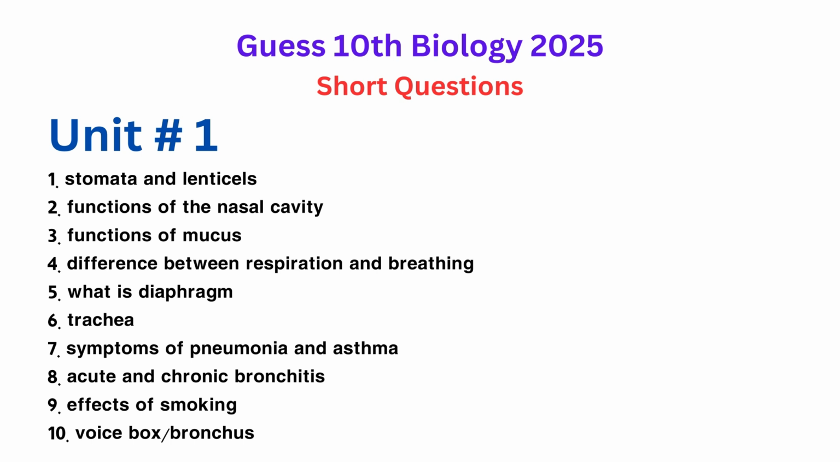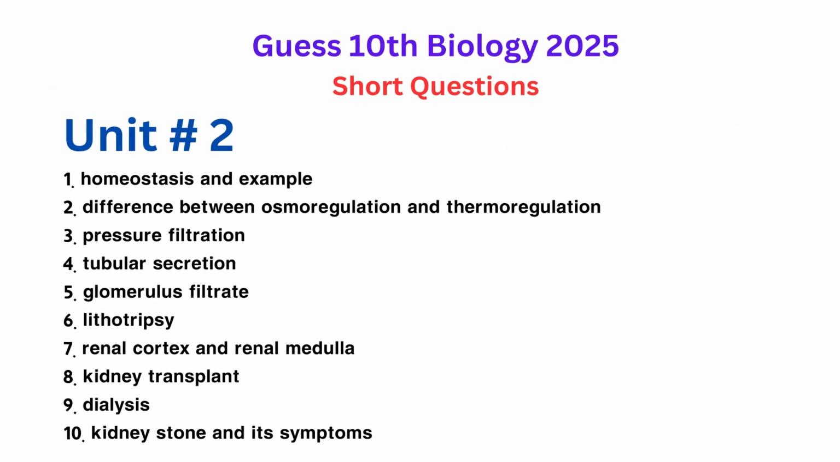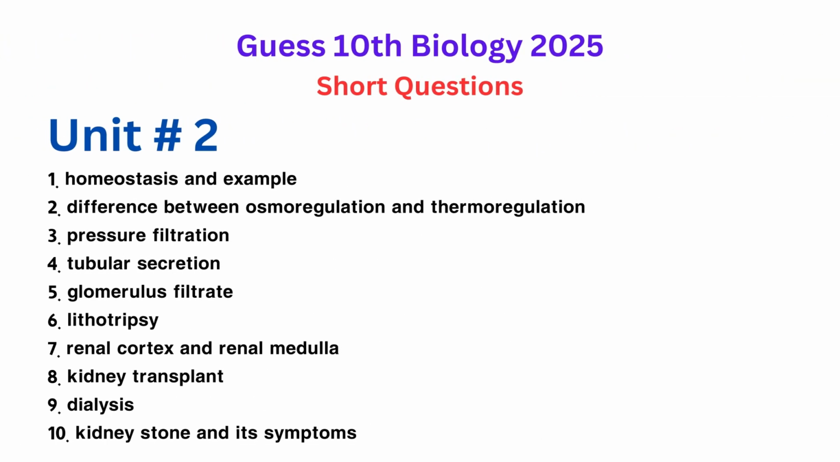10. Voice box, bronchus. Unit 2, Homeostasis. 1. Homeostasis and example. 2. Difference between osmoregulation and thermoregulation. 3. Pressure filtration. 4. Tubular secretion. 5. Glomerular filtrate. 6. Lithotripsy. 7. Renal cortex and renal medulla. 8. Kidney transplant. 9. Dialysis. 10. Kidney stone and its symptoms.